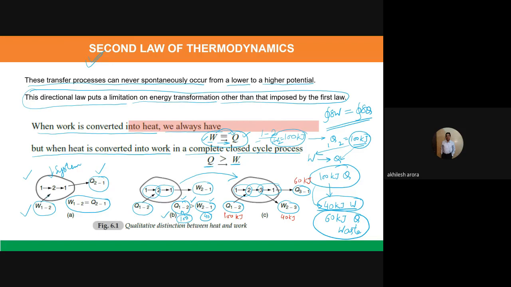If you try to see the energy balance also, the energy is balanced, because the energy entering the system is 100, and the leaving energies are 60 and 40. So the energy is balanced. This is possible. But what is not possible is if you say that Q1 to 2 is equal to W1 to 2; then this is not possible at all. Here it is shown that Q1 to 2 has to be greater than W2 to 1. So I hope this is clear.